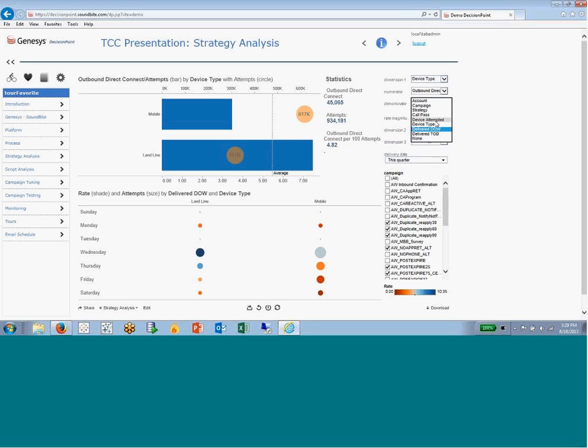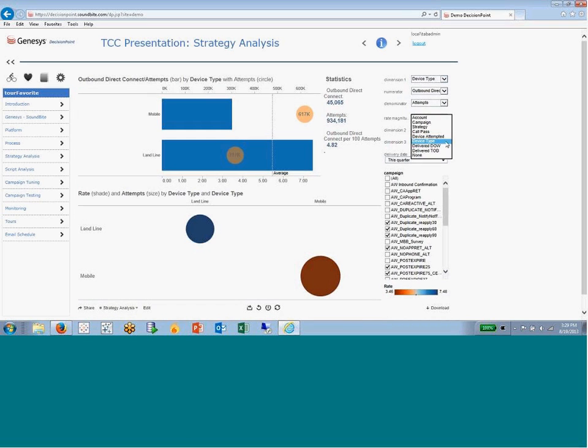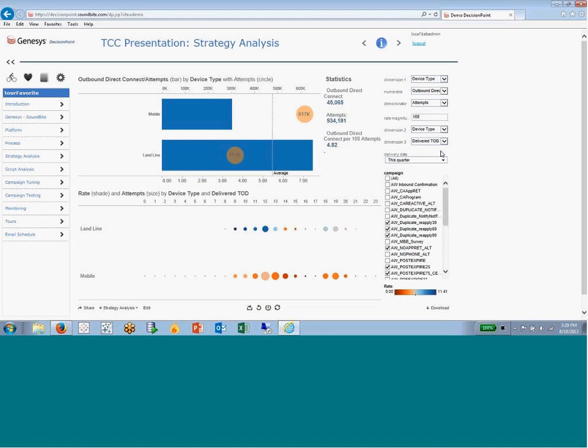Or maybe I really want to get a sense of, is there a certain time of day that's better for mobile and a certain time of day that's better for landline? Who cares about the day of the week? We can see in this case, not really. I mean, it looks like landline's just outperforming mobile in general. Even during the day, the landline's doing better than the mobile device. So again, we wouldn't know that if we didn't have the ability to drill down in this way.